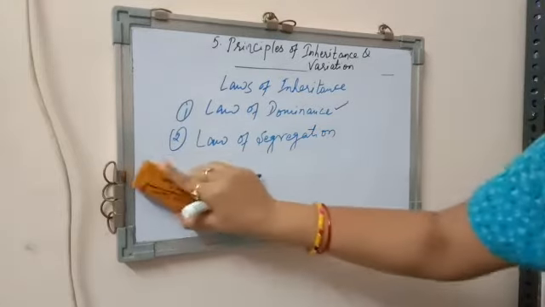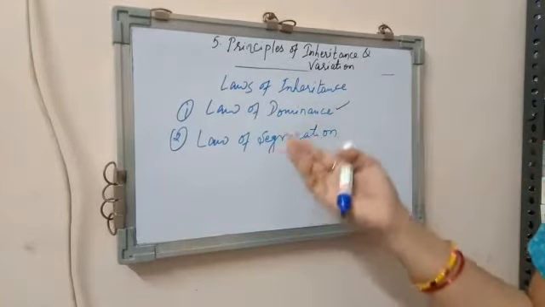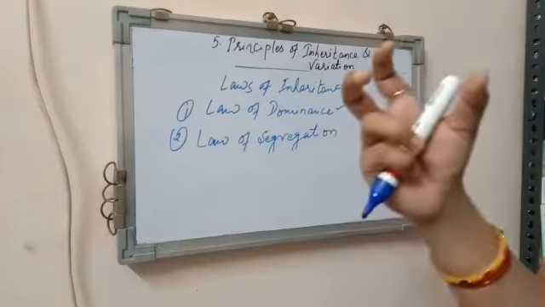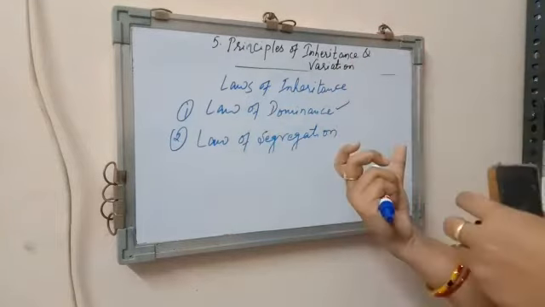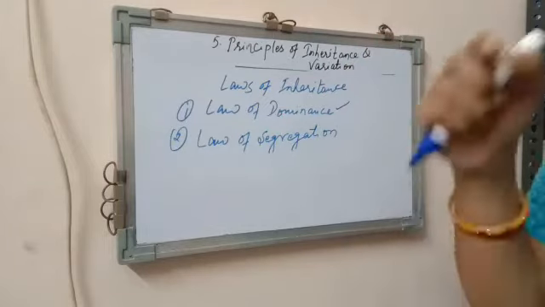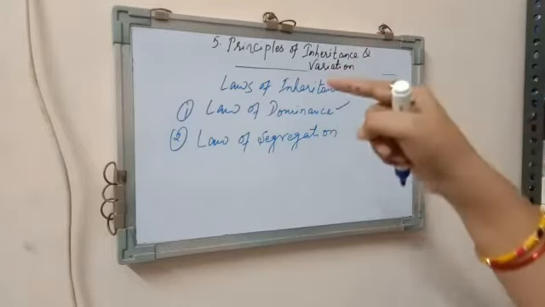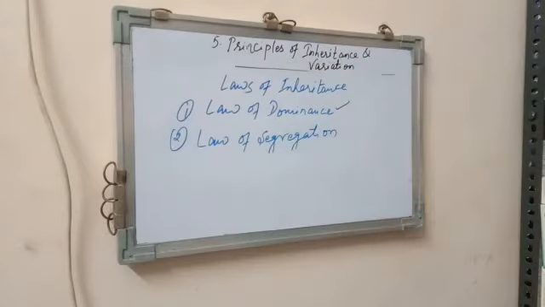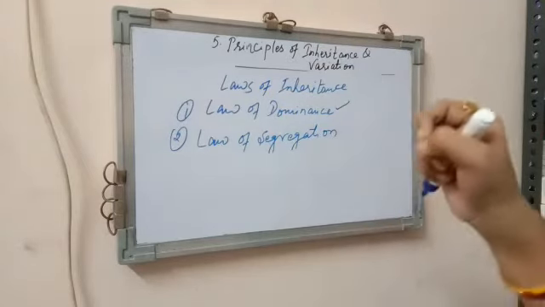Now in the law of segregation, what is this? According to the law of segregation, out of a pair of traits, the factors responsible for that particular trait, only one factor is inherited during gamete formation.